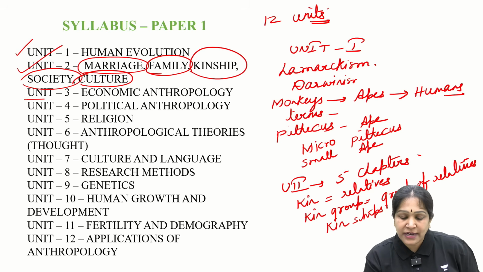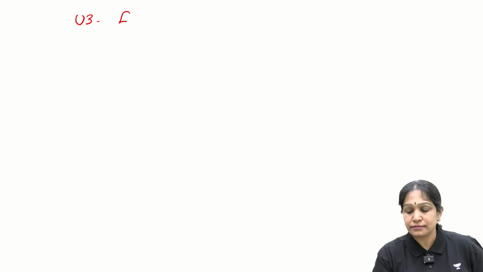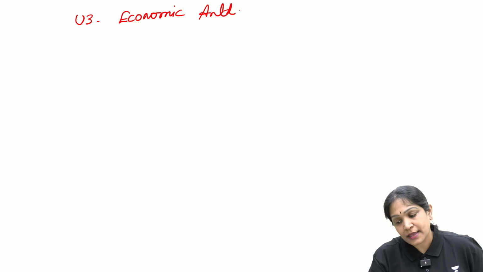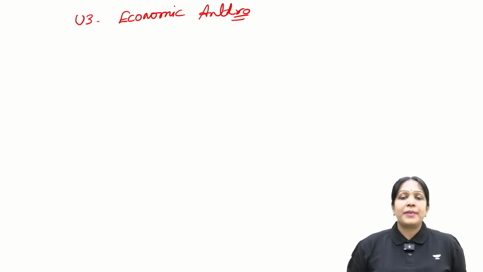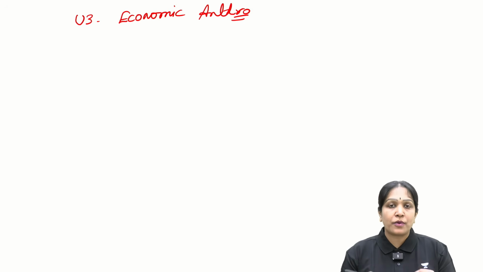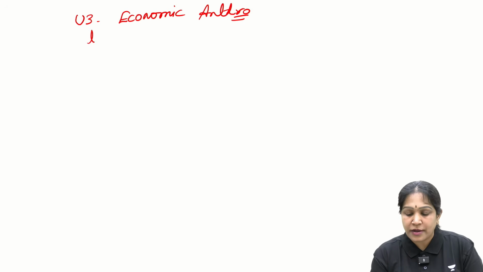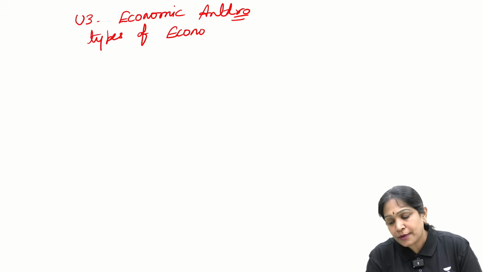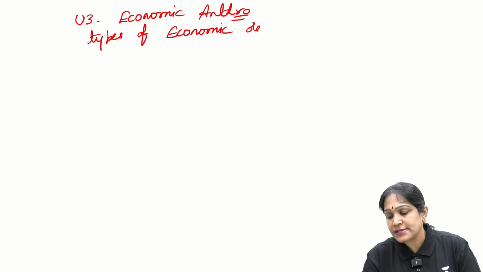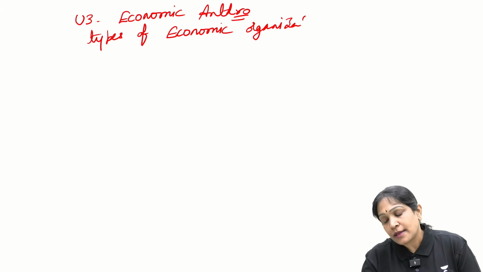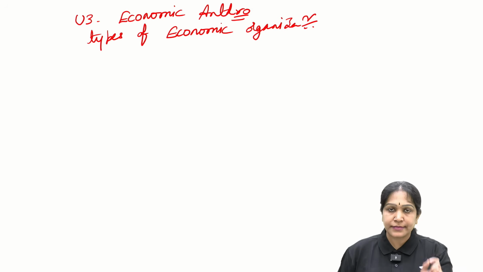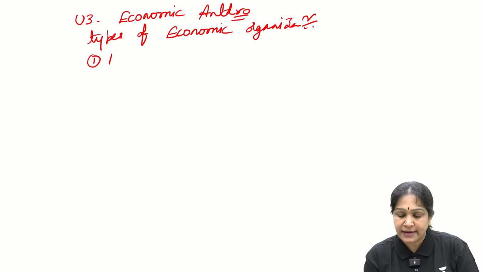Then coming to unit 3. Unit 3 is economic anthropology. In economic anthropology, we will study about the types of economic organizations. What is the most primitive economic organization? It is hunting and gathering.